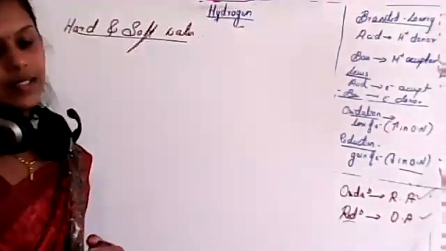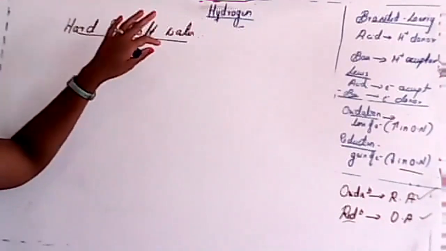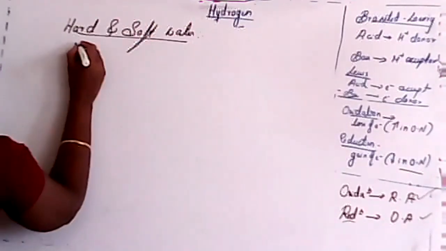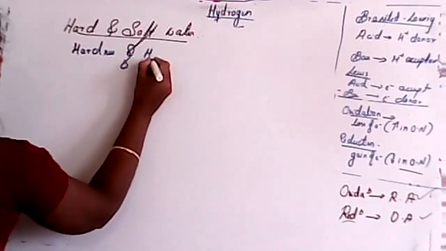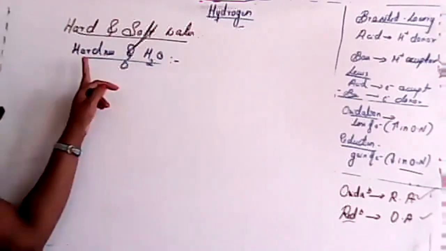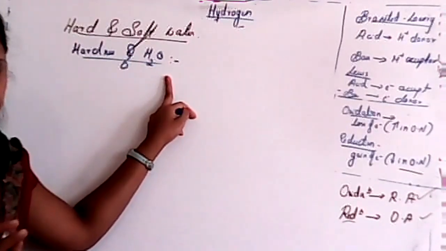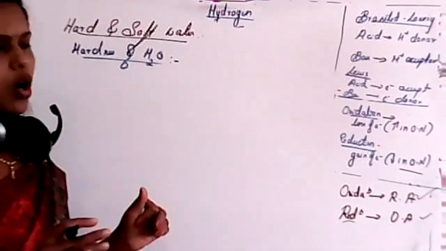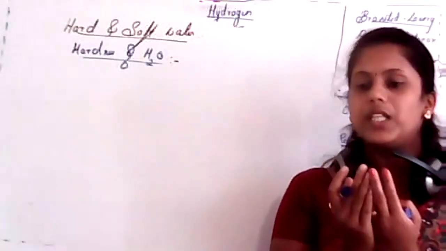So next, listen to one thing, student. Hardness of water is due to the presence of... No, because some minerals we need, isn't it?